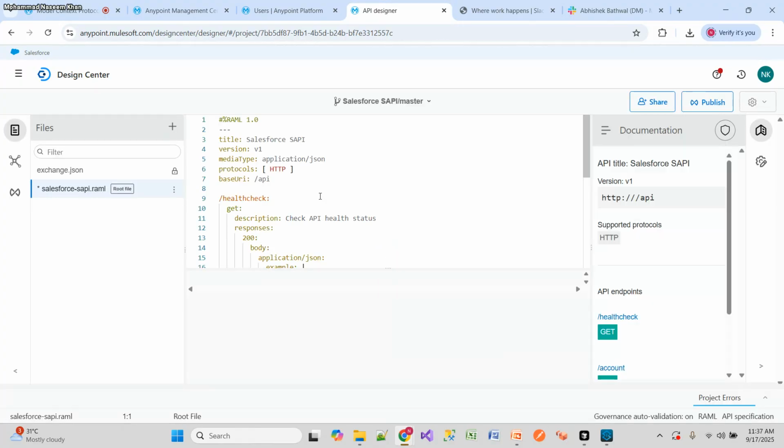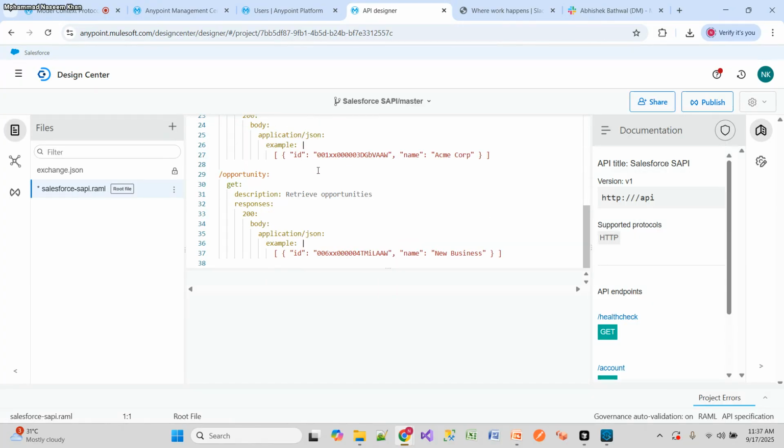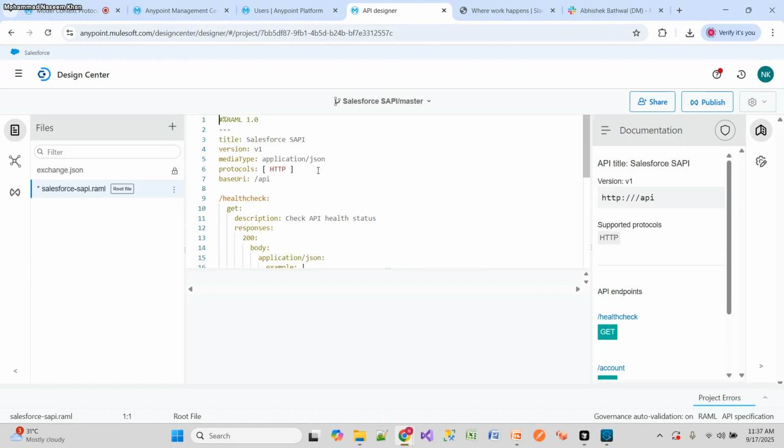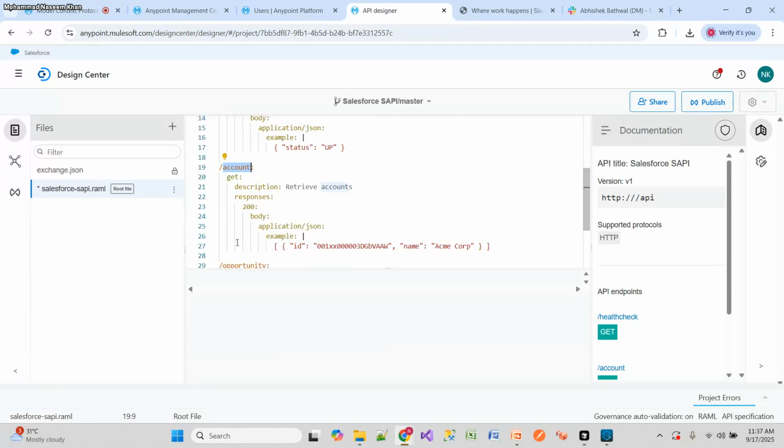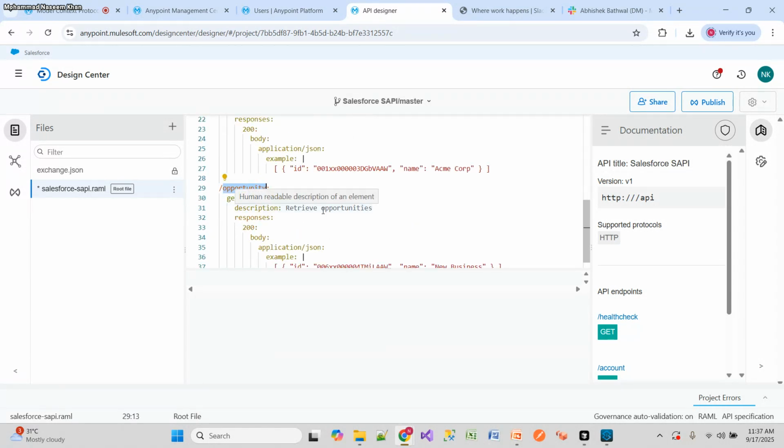Sometimes I have seen that we need to do a little bit of tweaking. But this time, it is without errors. So these 3 endpoints: health check, account, and opportunity, have been created.